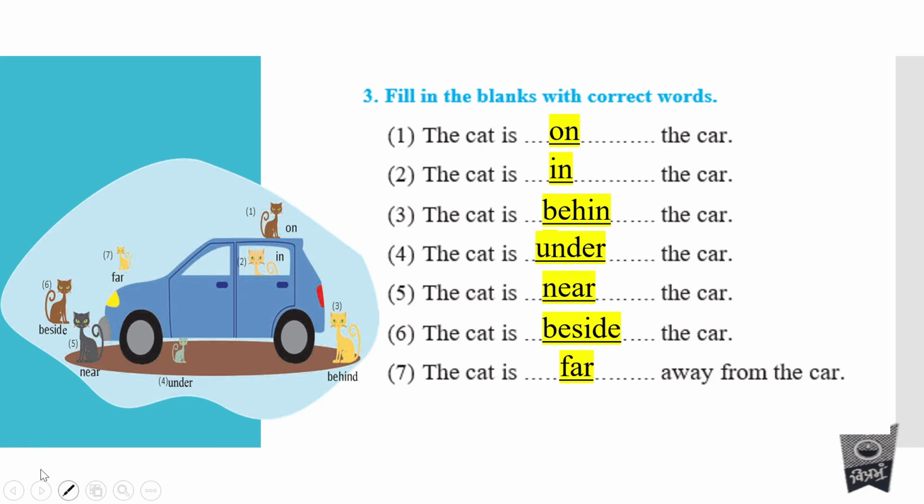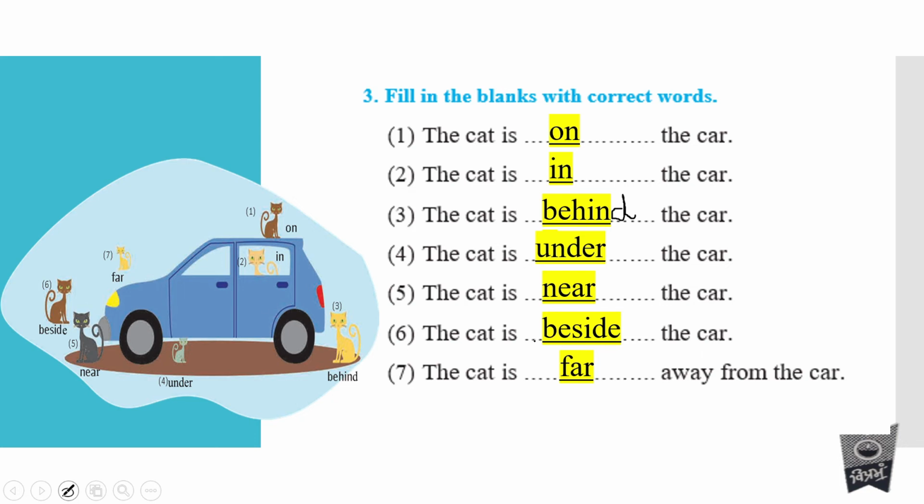Let me try writing it. Yes. So the cat is behind the car. The fourth one, the cat is under the car. Fifth one, the cat is near the car.